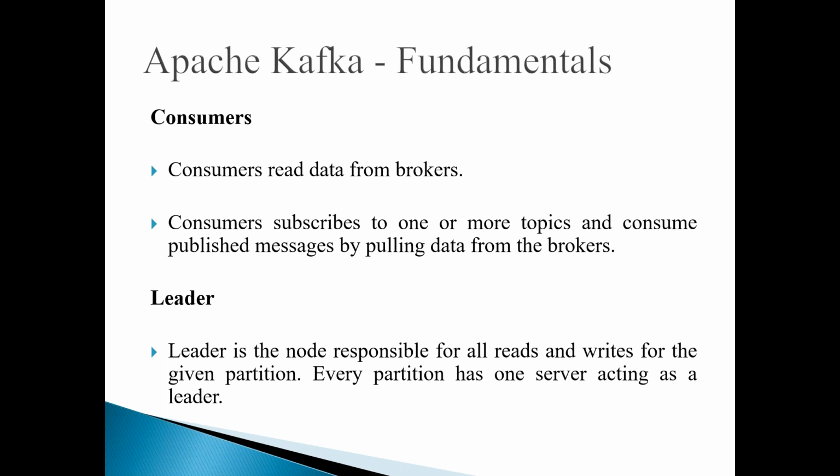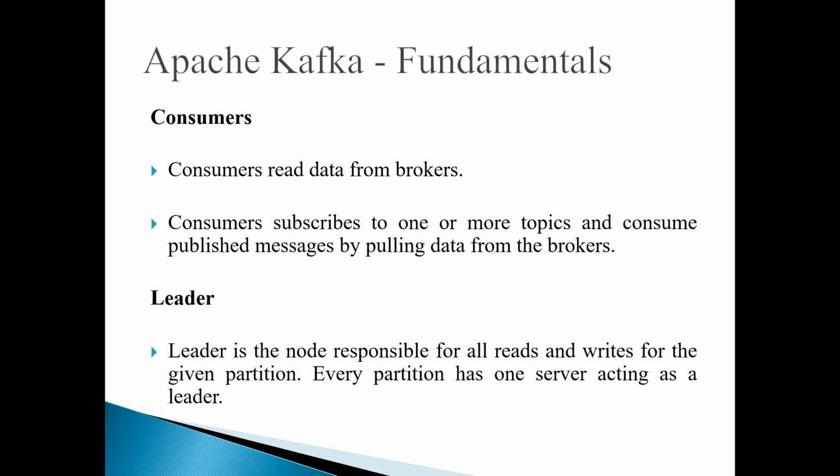In that diagram, I have shown only one leader, but in fact, each partition has one server acting as the leader. For example, if I have a partition and I define the replication factor as 3, and I have 3 cluster nodes, what happens? One of the Kafka brokers will be elected as a leader. Say broker 1 is elected as the leader for partition 1.